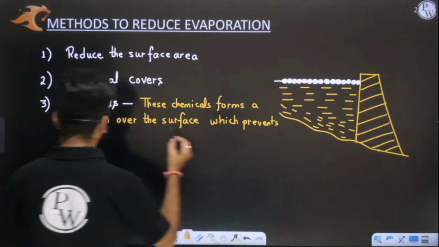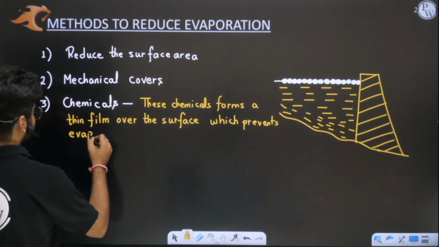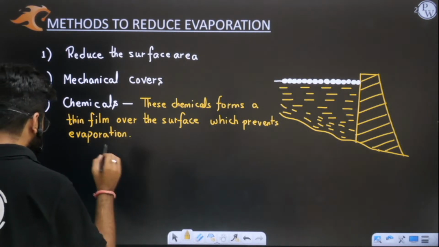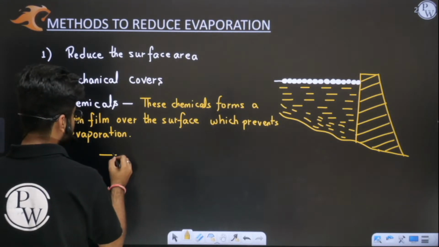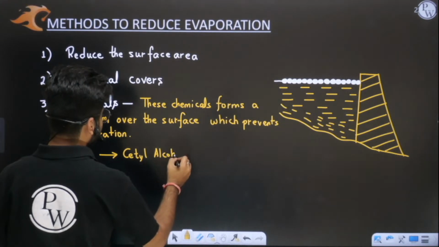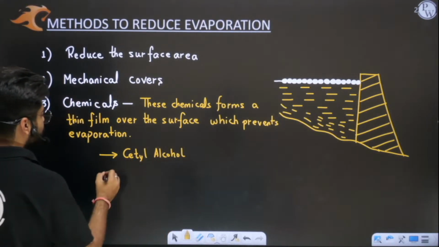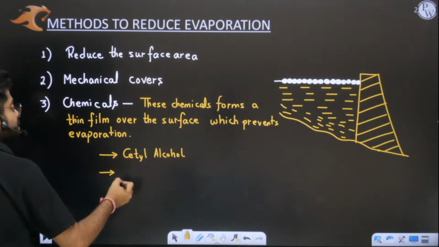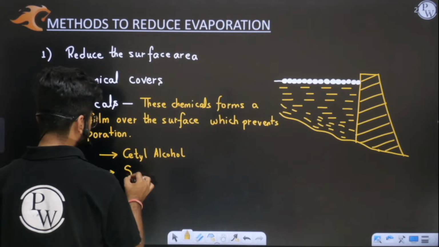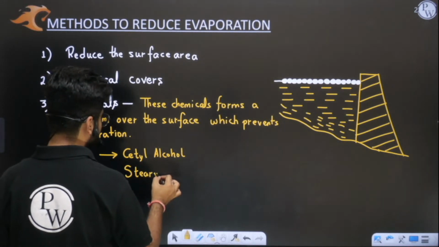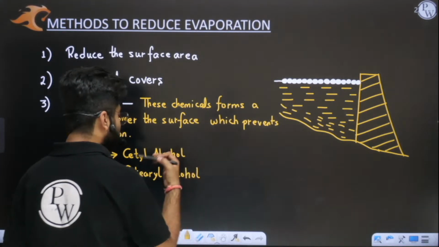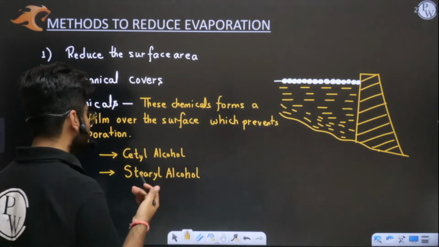Perfect. So you have to remember the names of these chemicals. Two chemicals are there, and these two chemicals are important. The very first one is cetyl alcohol. Everyone kindly comment in the comment box. Everyone comment the name of these chemicals, because only these names are important from this entire slide. So cetyl alcohol and stearyl alcohol are basically used. I also told you why these alcohols are used.